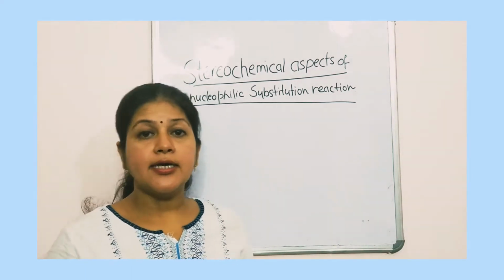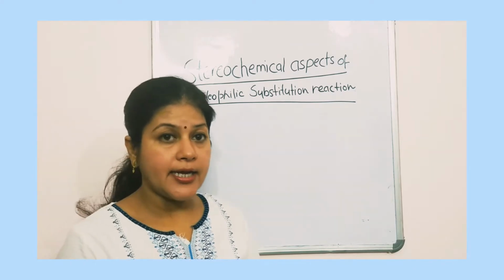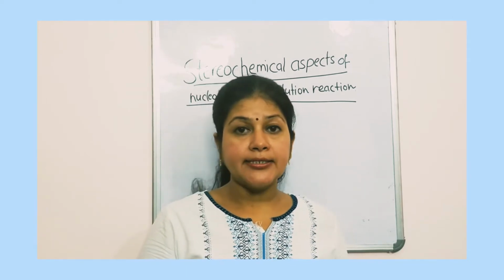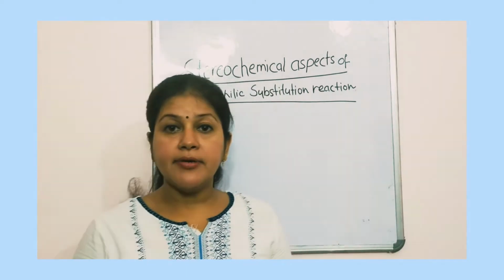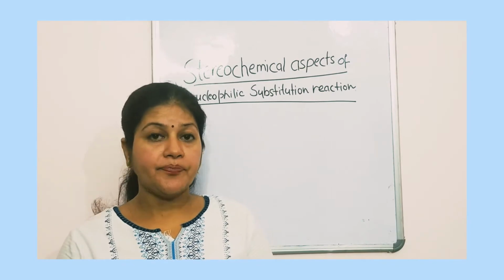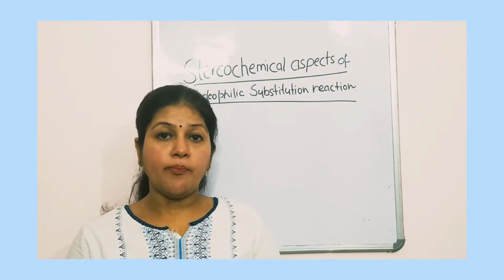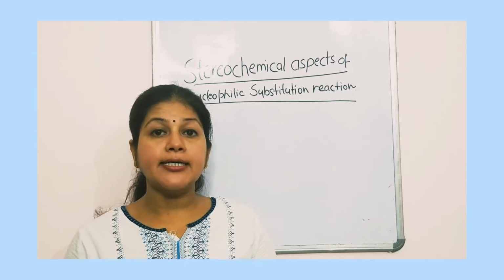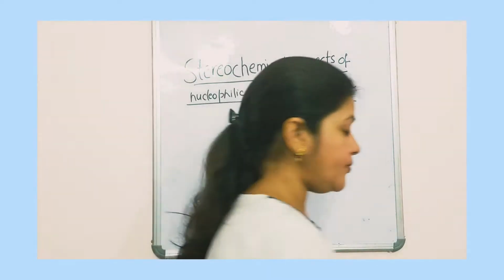What is inversion? What is racemization? To understand the stereochemical effects, we first clear some topics. For example, plane polarized light, optical activity, optical isomerism, asymmetry, symmetry, chirality, enantiomer, racemic mixture, racemization, retention. First, we take the topic optical activity. What is optical activity?